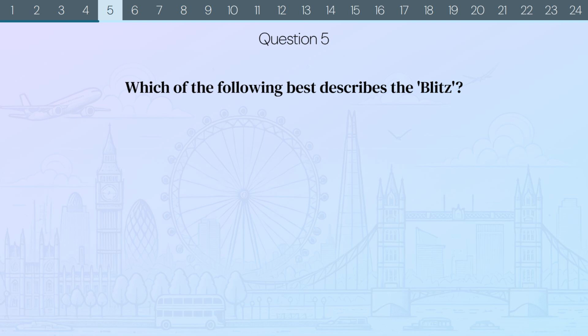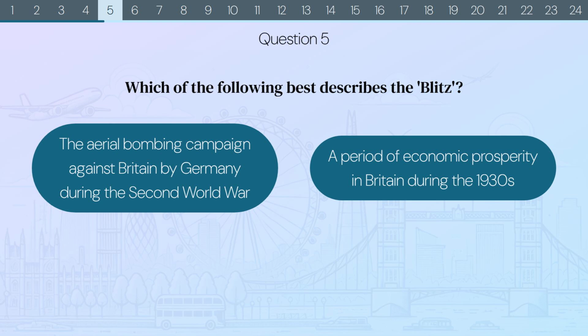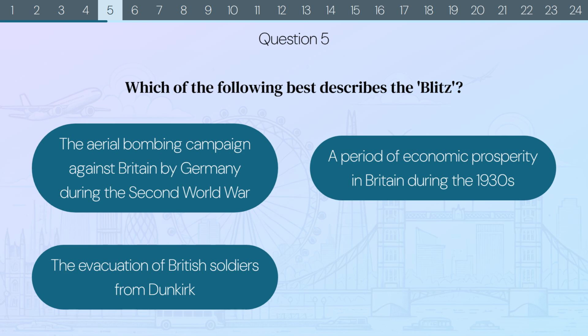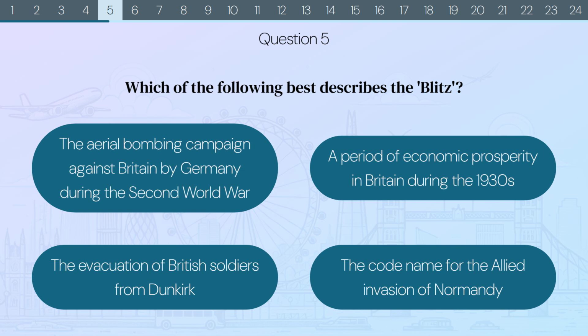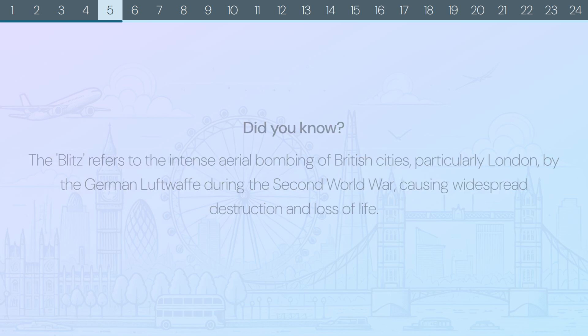Question 5. Which of the following best describes the Blitz, the aerial bombing campaign against Britain by Germany during the Second World War? A period of economic prosperity in Britain during the 1930s? The evacuation of British soldiers from Dunkirk? Or the code name for the Allied invasion of Normandy? The correct answer is the aerial bombing campaign against Britain by Germany during the Second World War. Did you know? The quote refers to the intense aerial bombing of British cities, particularly London, by the German Luftwaffe during the Second World War, causing widespread destruction and loss of life.